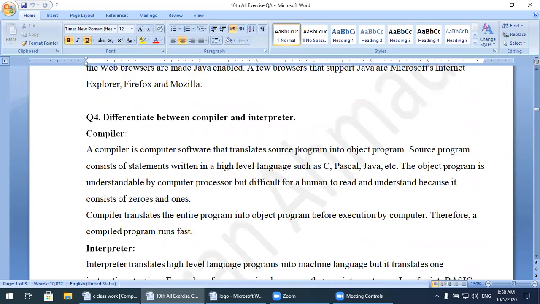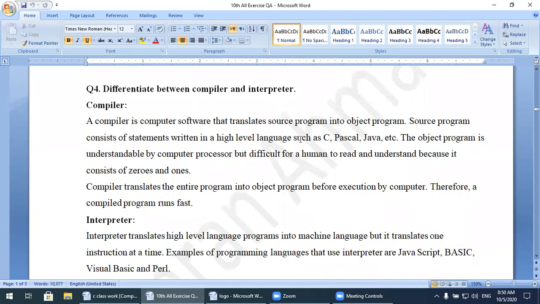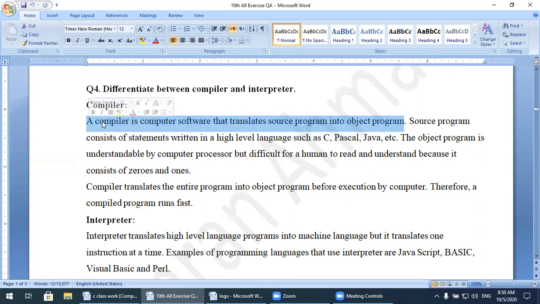Today our topic is to differentiate between compiler and interpreter. What is the difference between the compiler and interpreter? A compiler is computer software that translates a source program into an object program. I will also explain this topic practically, showing how the C language uses a compiler and how it works.